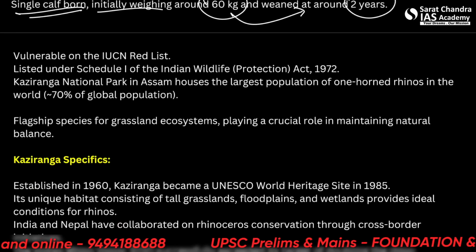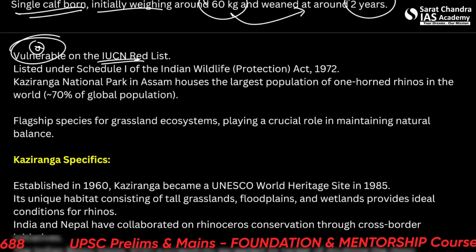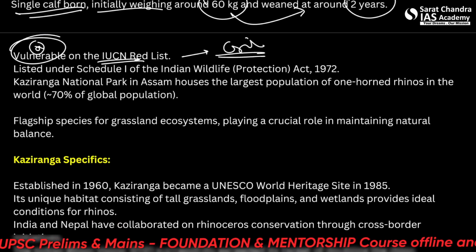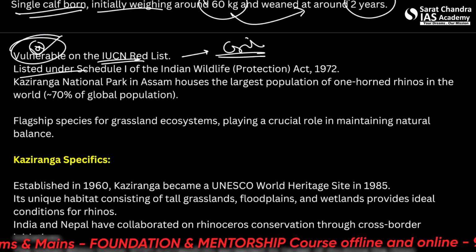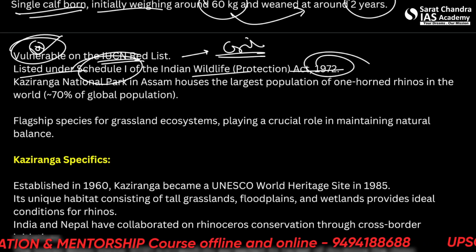Its classification is vulnerable on the IUCN Red List. Please remember that the GIB was critically endangered. The rhino is vulnerable. And it's also listed under Schedule 1 of the Indian Wildlife Protection Act of 1972.